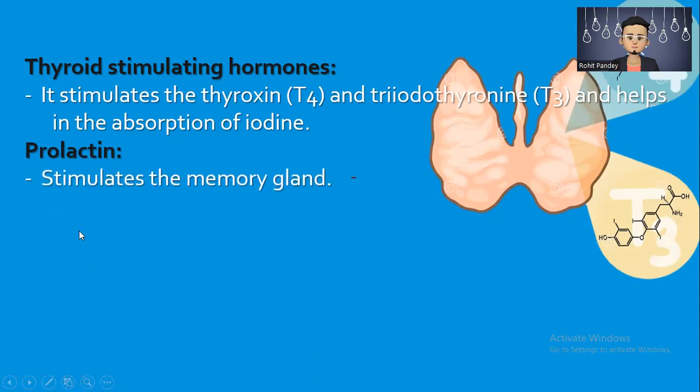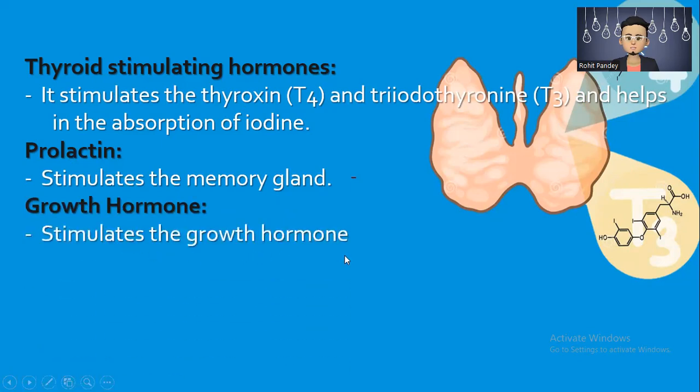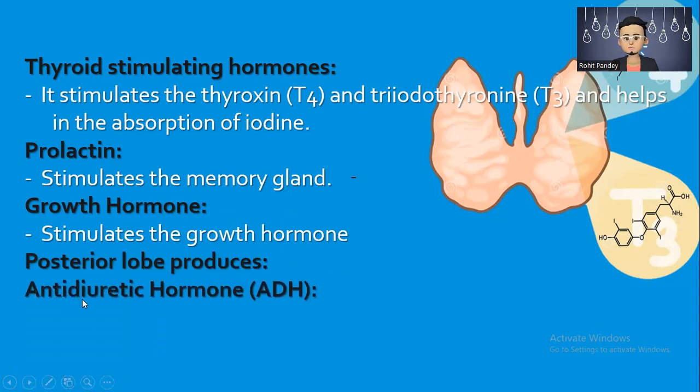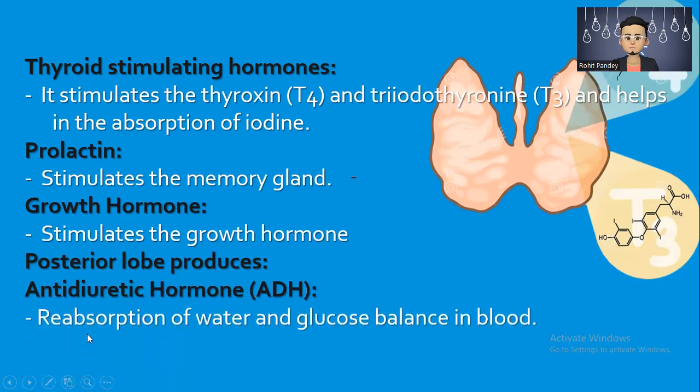Prolactin stimulates the mammary gland. Growth hormone stimulates growth. The posterior lobe produces antidiuretic hormone, ADH, which helps in reabsorption of water and glucose balance in the blood.